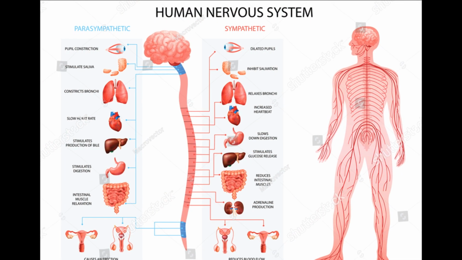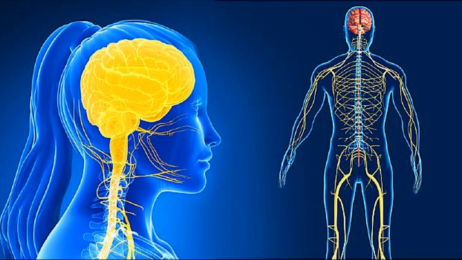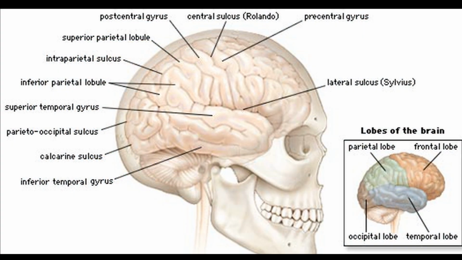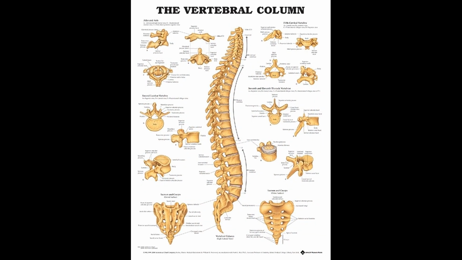The human nervous system. The nervous system of human beings consists of the following two items. The central nervous system. It consists of the brain and the spinal cord. The brain lies within the skull and the spinal cord lies within the vertebral column.